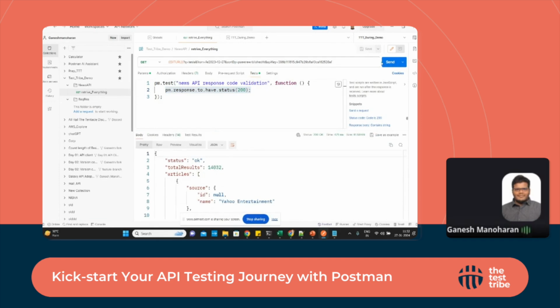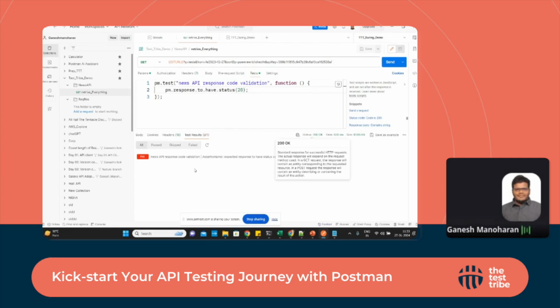So I'm saving this and running the test. In the test results area, next to the response body area, whatever description we added for this test is displayed here. Also, the test has passed. For a negative scenario, I'll add a mistake with an incorrect status code. It will show an error: it is expecting 20, but we got 200. The actual response is 200. That's how the test works.